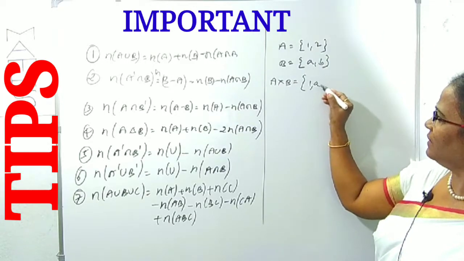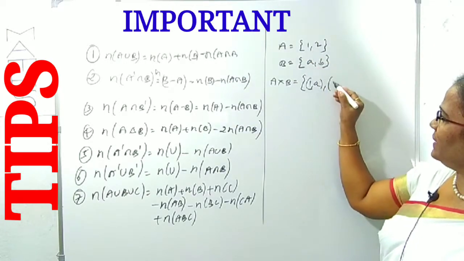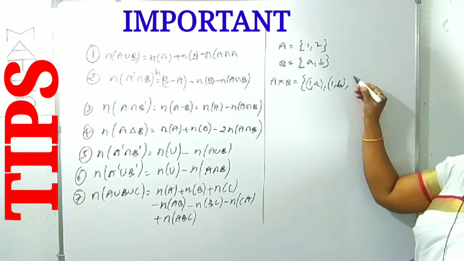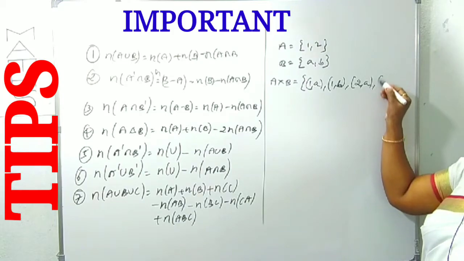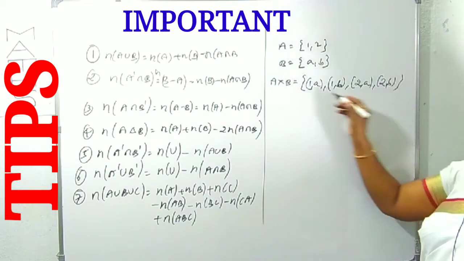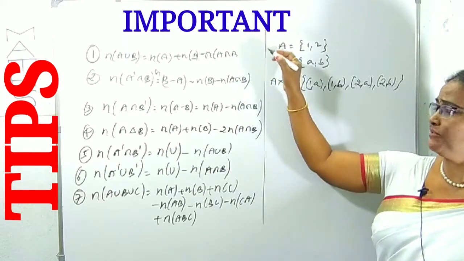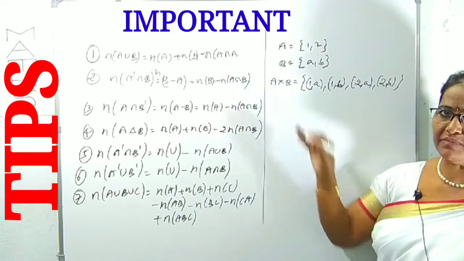(1, a) and (1, b), right, with (2, a) and (2, b). These are the elements. The Cartesian product of A and B, from A to B, is denoted as A cross B.